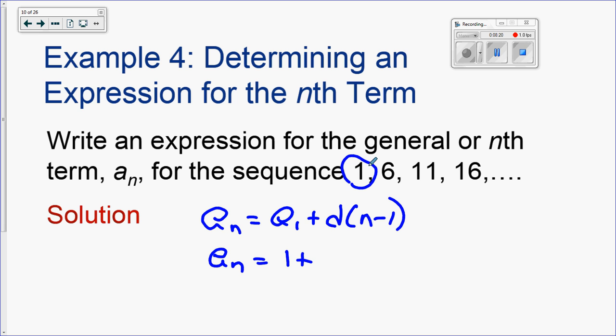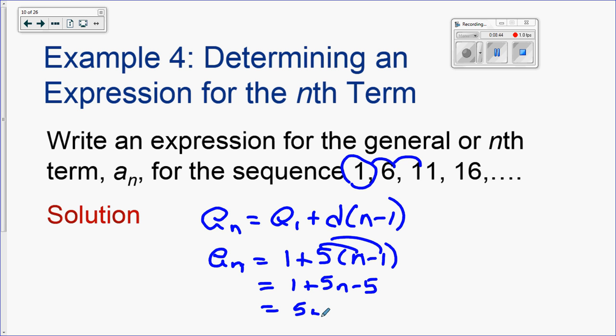that's 1, plus d is, you can see they're going up by 5s, right? That's 5, 5. So this is a 5, and I've had nothing there, right? Because again, this number and that match, and since I just want to find a sub n, I don't do anything. So back here I do 1 plus, I distribute this 5, and I get 5n minus 5. And then I just do 1 minus 5, which is -4. So that's my answer.